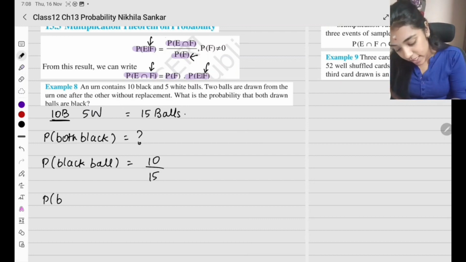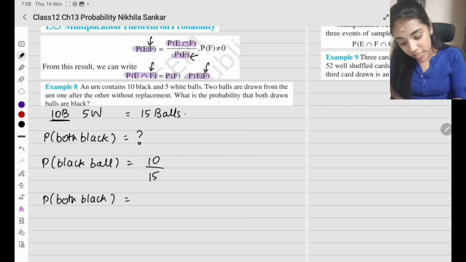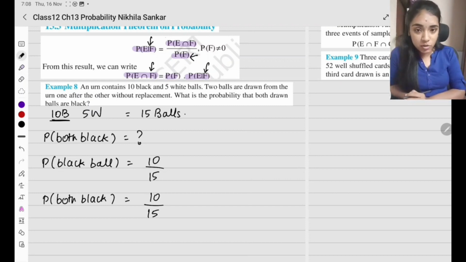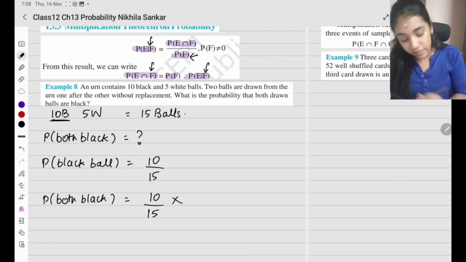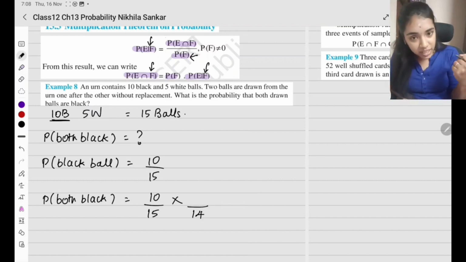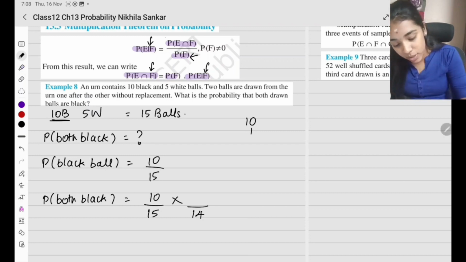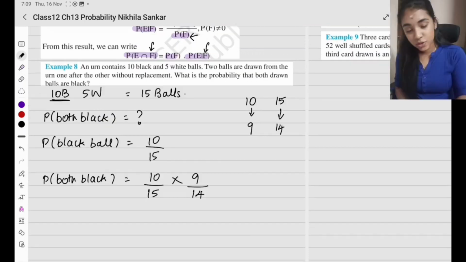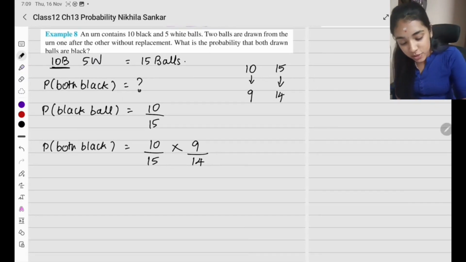So first, there are 15 balls in total. Of that, my possibility of taking one black ball is going to be 10. Next, without replacement. If I have already taken one ball outside, the remaining number of balls is going to be 14. How many black balls are in this? Now from 10 black balls it became 9. Total number of balls went from 15 to 14. So what is the probability? 9 by 14. So the total number of balls also got reduced by 1 and the number of black balls also got reduced by 1. So this is my final answer.